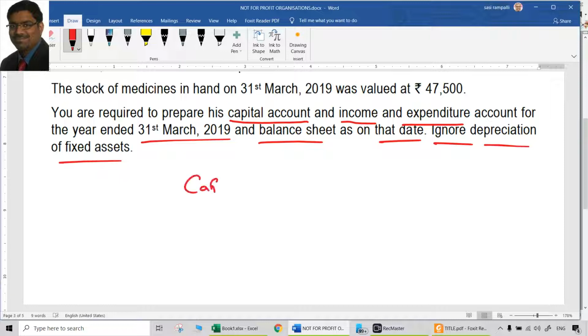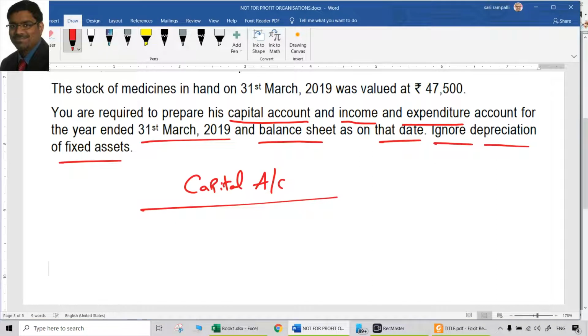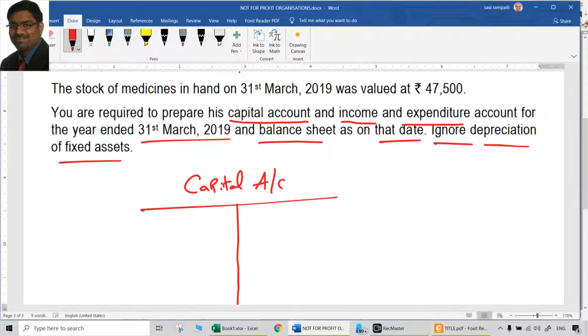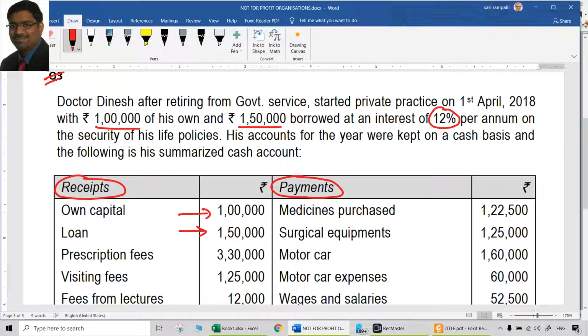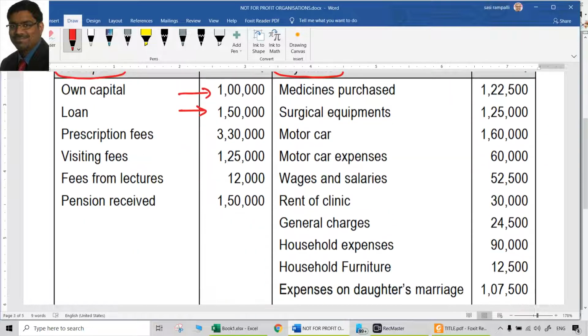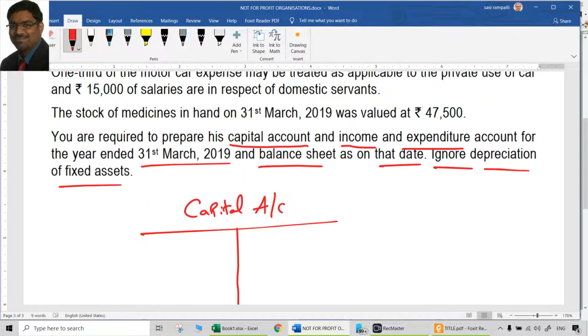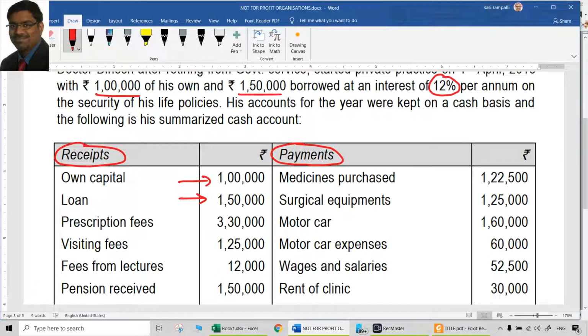Let us take capital account, which is a small account here itself. Income and expenditure account, anyway, we will prepare separately. Balance sheet also we will prepare separately. We don't need an opening balance sheet here. Why? Because there is no opening balance sheet. This business or profession was not there in the last year. It is started freshly at the beginning of the current year, that is on 1st April 2018, and we are preparing the books of accounts on 31st March 2019. That means only one year has happened and no existence of this practice was there in the last year. So there is no opening balance sheet at all, since it is a fresh practice.